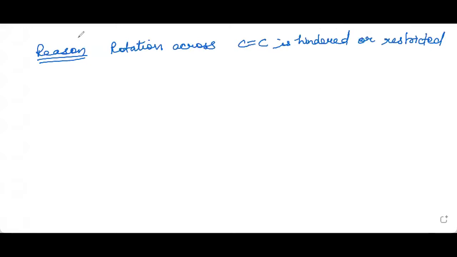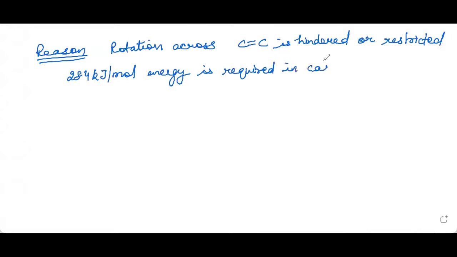And for the cleavage of pi bond, approximately 284 kilojoule per mole energy is required in case of carbon-carbon double bond. So if we want to break the pi bond between these 2 carbons, we will be needing this much amount of energy, which is not available at ordinary temperatures. So these molecules will be existing in 2 forms, that is cis form and trans form.